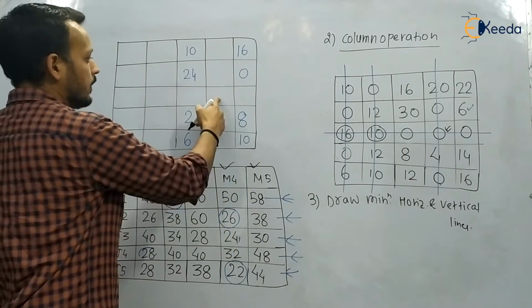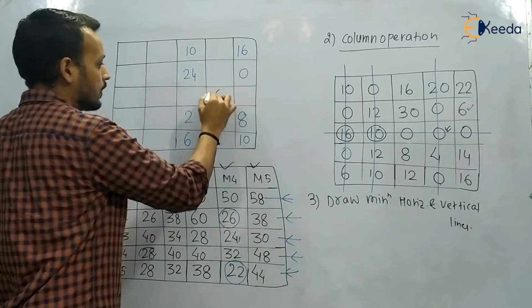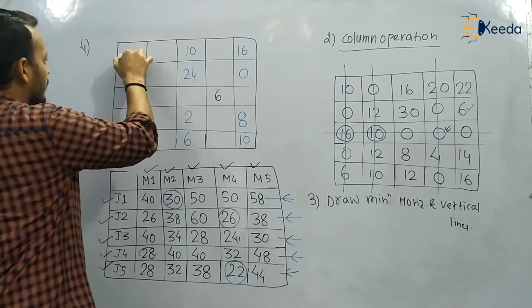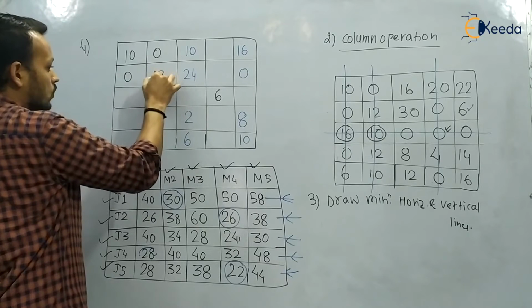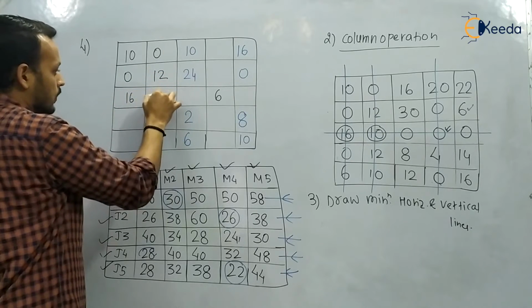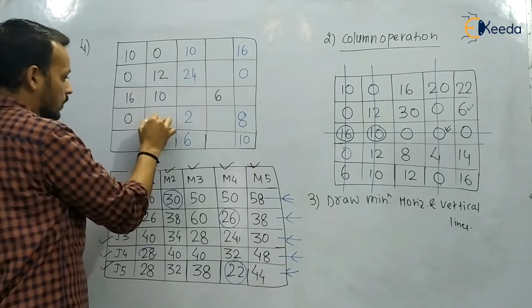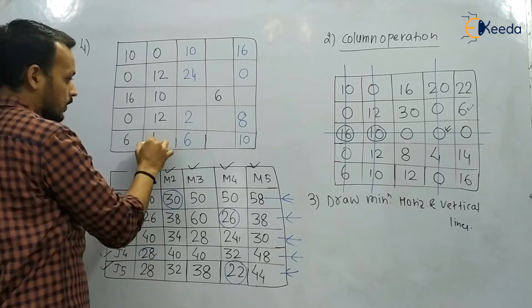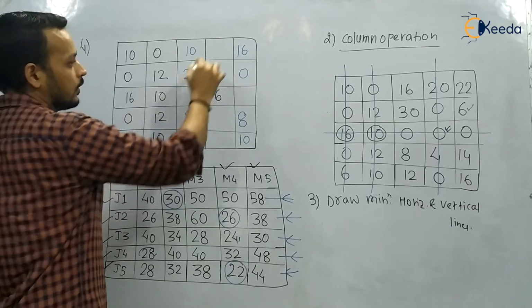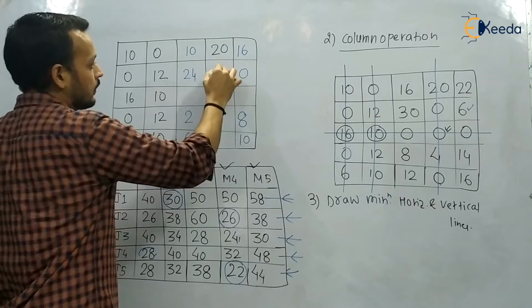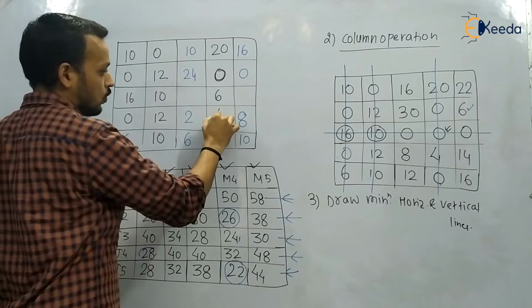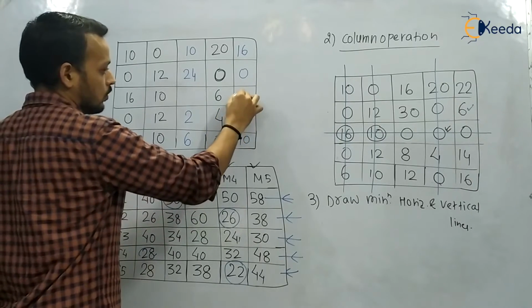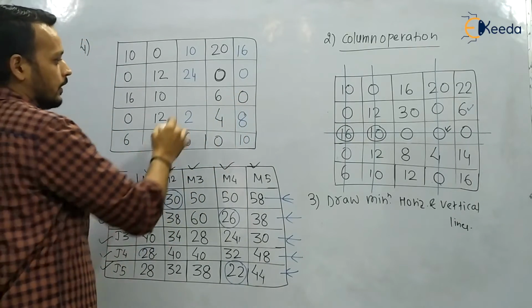So it will be 0 plus 6, 6. And other values will be written as it is: 10, 0, 0, 12, 16, 10, 0, 12, 6, 10. There is no change in the other values: 0, 4, 0, 0. And here it is 0.